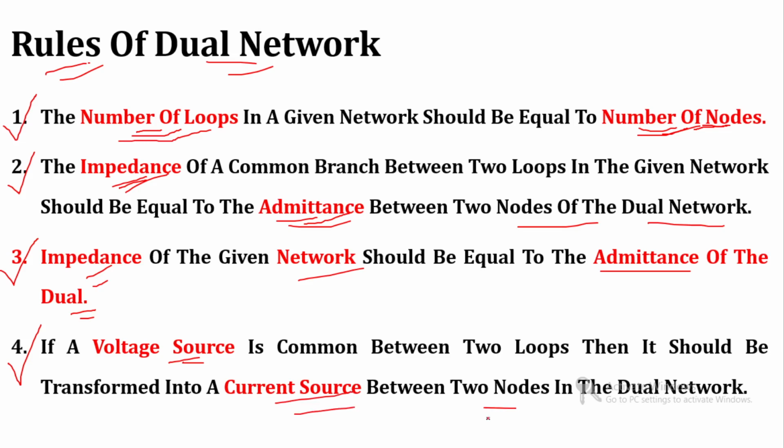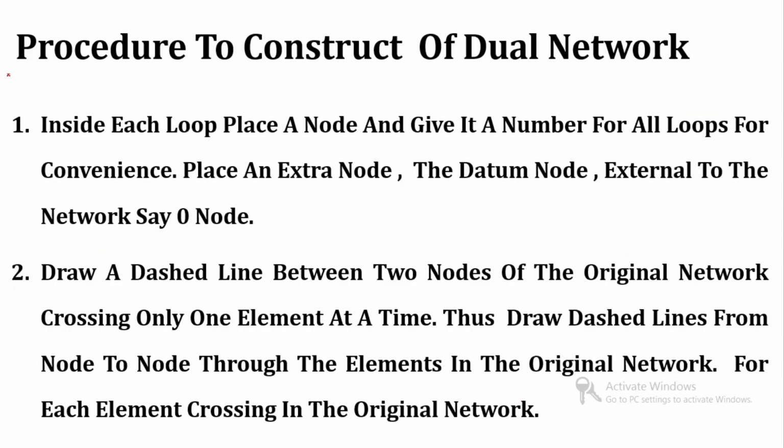source between 2 nodes. So, the voltage source between 2 loops should be equal to a current source between 2 nodes for that particular dual network. So, these are the rules that should be satisfied while we are constructing the dual network based on the original network. Now, it is time to understand the procedure for the construction of the dual network.